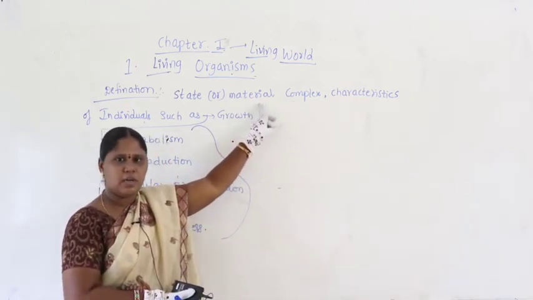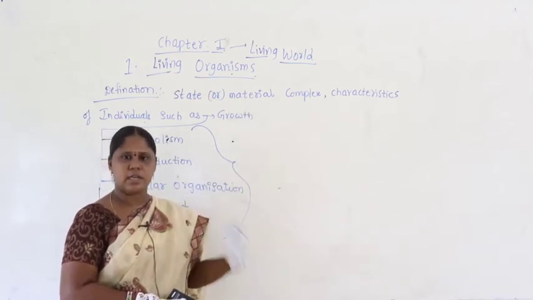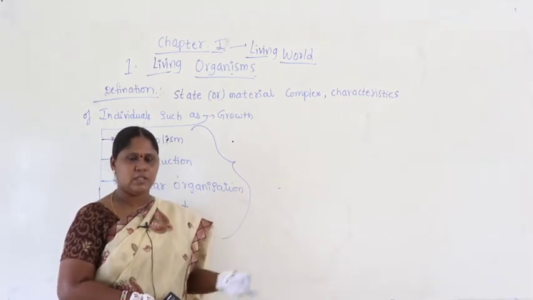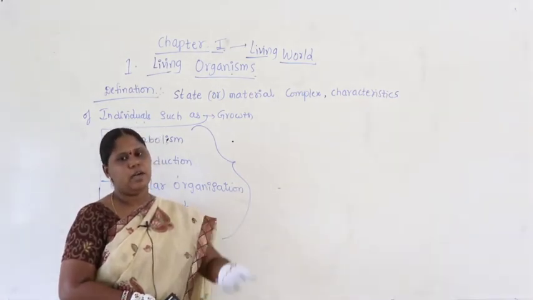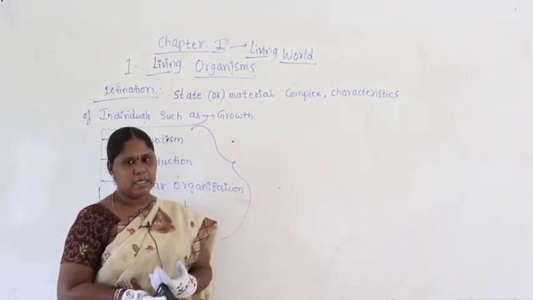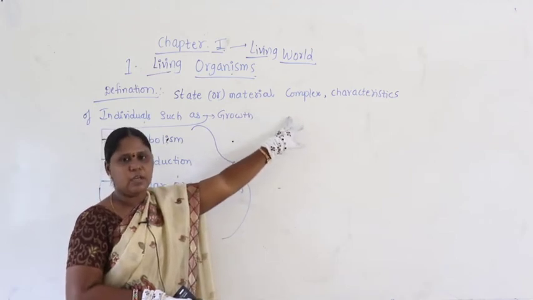What materials do we take? We say biomolecules. What are biomolecules? We are going to study later. They may be amino acids, proteins, vitamins, nucleic acids, all of which come under biomolecules. They are all called materials. They all join and form the complex.